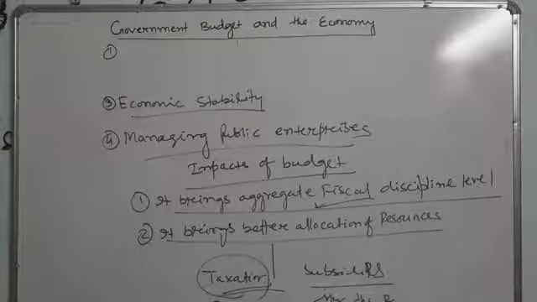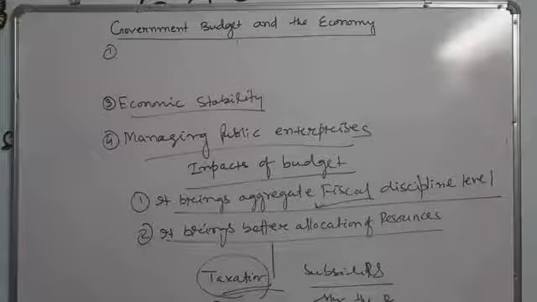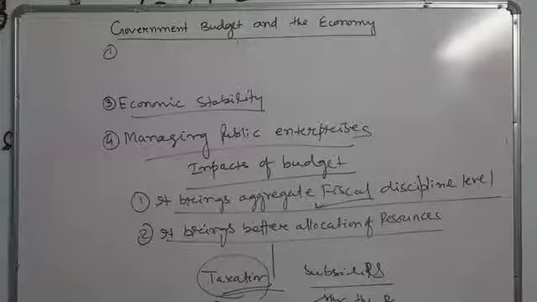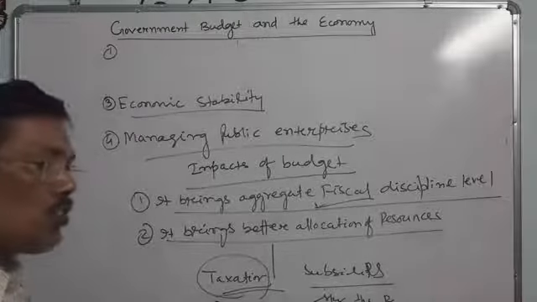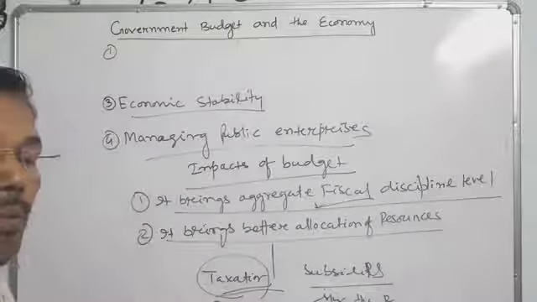So the two instruments, taxation and subsidies, will allocate resources to those areas where society's welfare is maximum. In this way, it is done very well by governments to bring about an equitable distribution of income and wealth, because the first objective is the distribution of income and wealth.